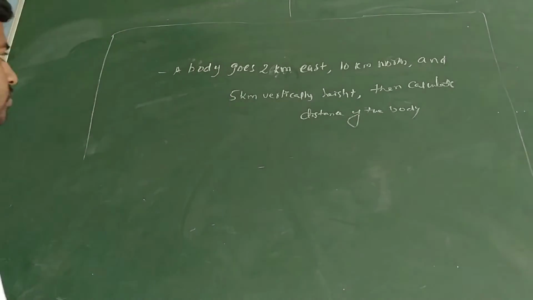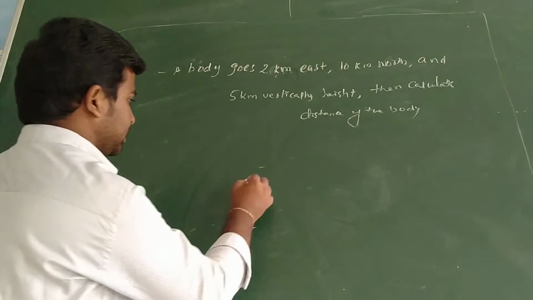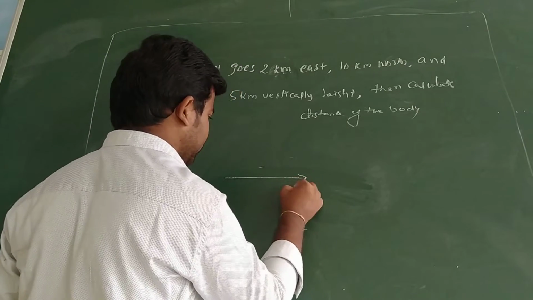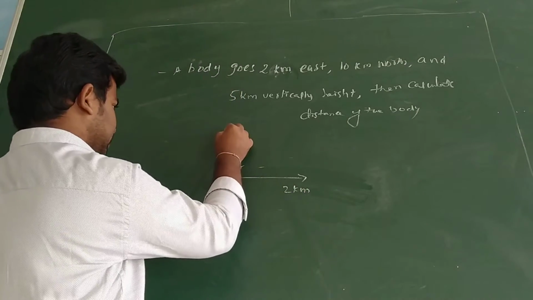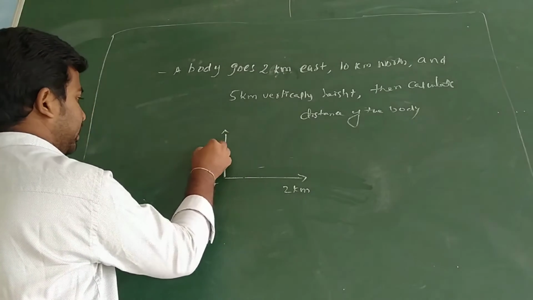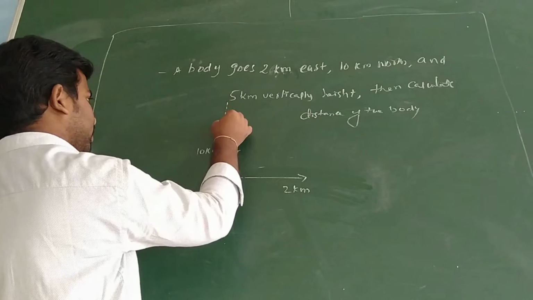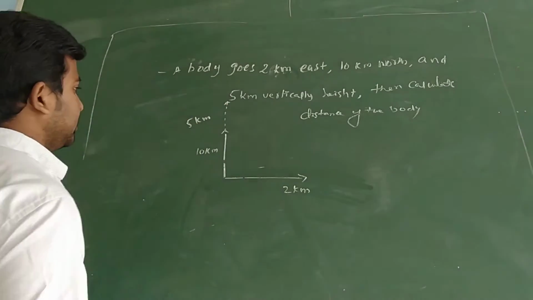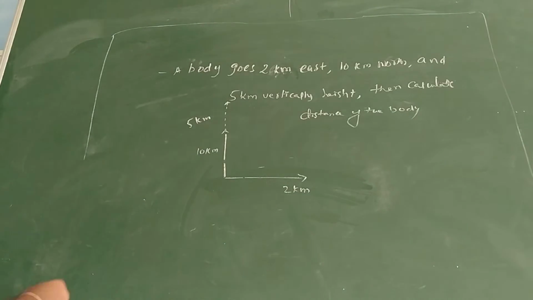So they gave east 2 kilometers, north 10 kilometers, and they gave the vertical height also, 5 kilometers. Understand? So how can we calculate displacement?